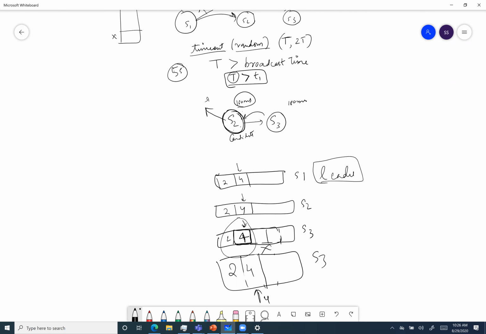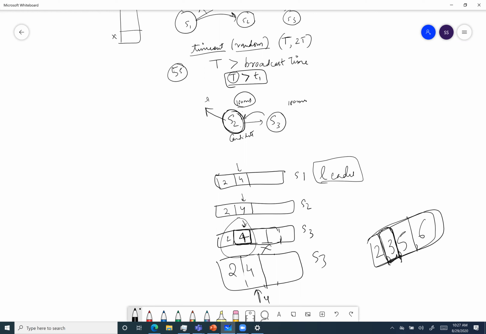I think that's not a possible case, because 3, 5, 6 has to go to the majority, right? Also, without the leader saying so, I think the followers won't write, right? And if it was 2, 3, 5, 6 also, as long as these values are not committed, I don't think there is any problem.